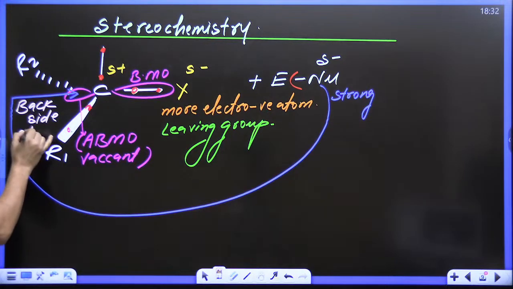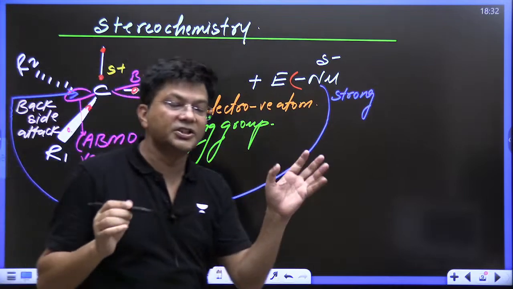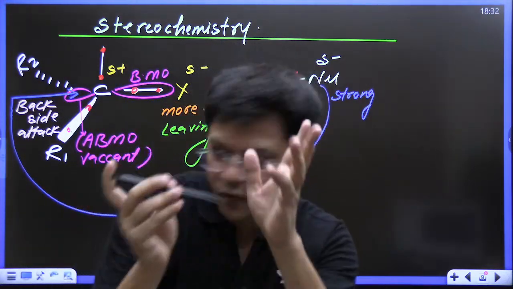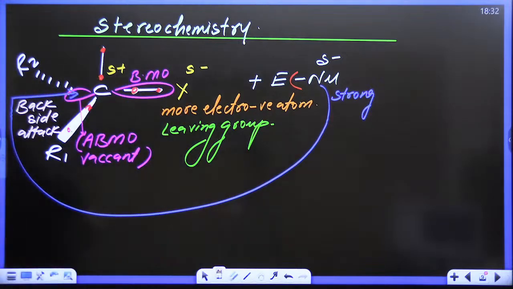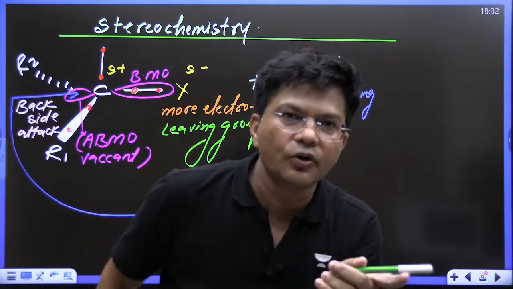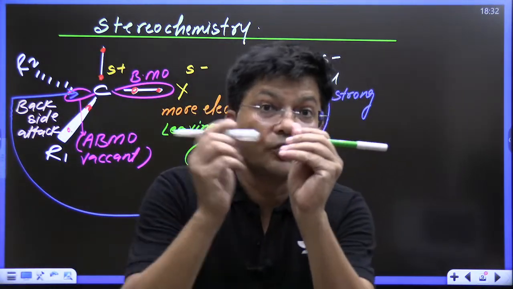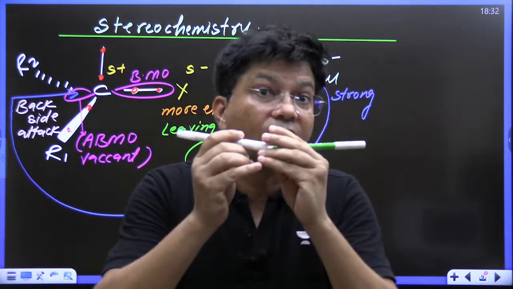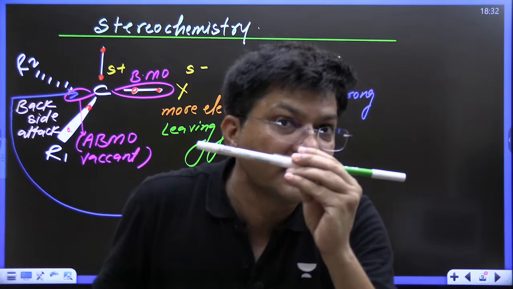Now, when it is going to do backside attack, there is one transition state. When this nucleophile was hitting, there was one transition state. At this time, how many valencies were there on the carbon?